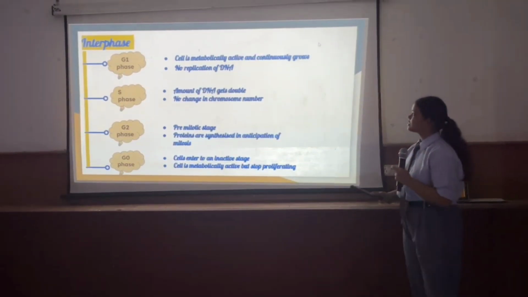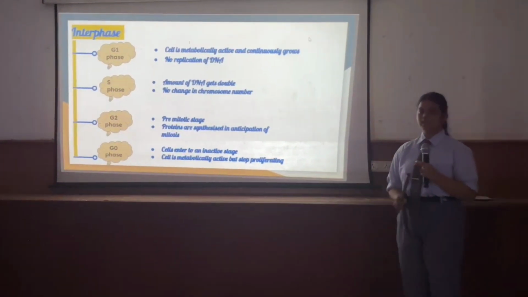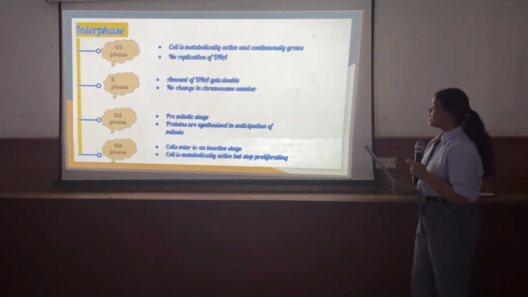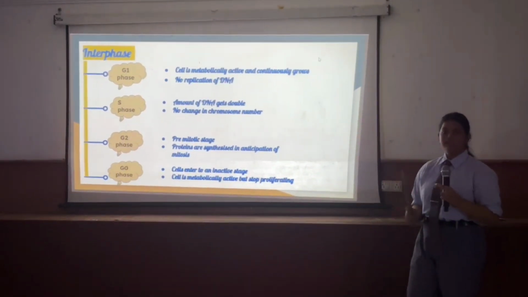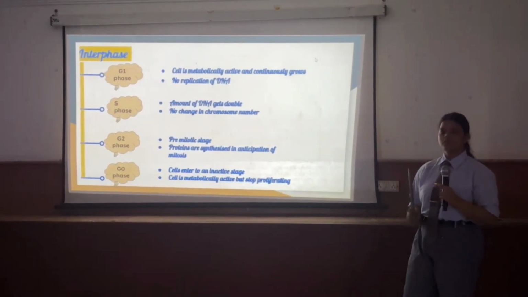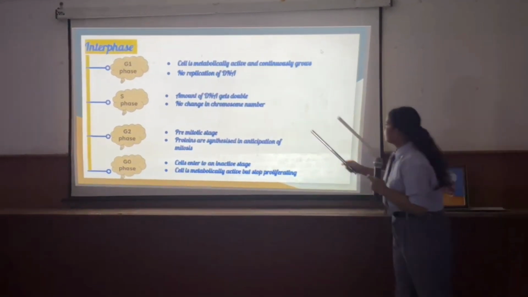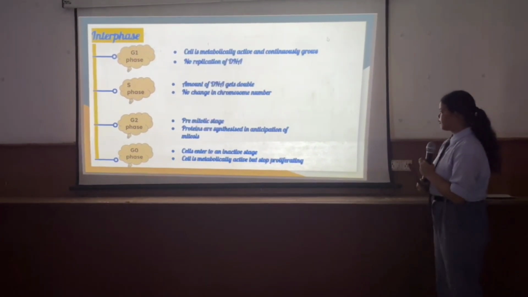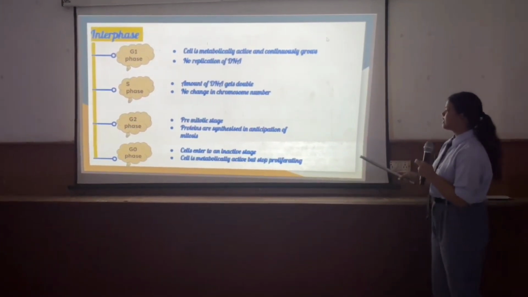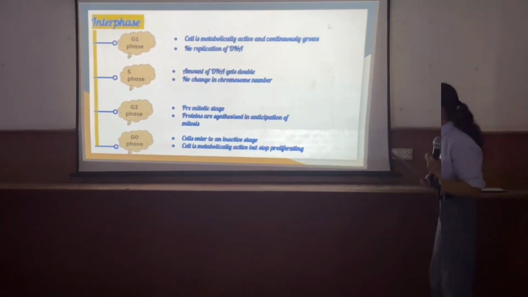In G1 phase, the cell is metabolically active, but DNA replication does not occur. But in S phase, the amount of DNA gets double, but the number of chromosomes remains the same. G2 phase is also known as pre-mitotic phase. In this phase, proteins are synthesized in anticipation of mitosis.